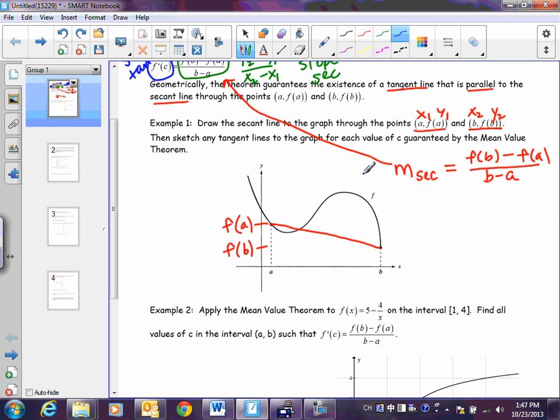All right. So we did that, and then it says, then sketch any tangent lines guaranteed by the mean value theorem. Okay, so first, let's make sure we can even use mean value theorem. Is this function continuous? Yes. Do we have a closed interval? Yes. Is this function differentiable everywhere between a and b? Yes. I want to be clear here. This function is actually not differentiable exactly at b. Why not? Vertical tangent. But if you read above, it doesn't matter if it's differentiable at the endpoints, it just has to be differentiable everywhere in between.